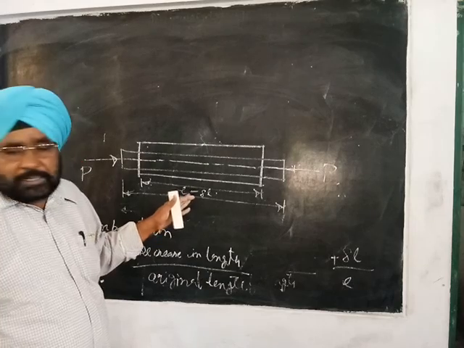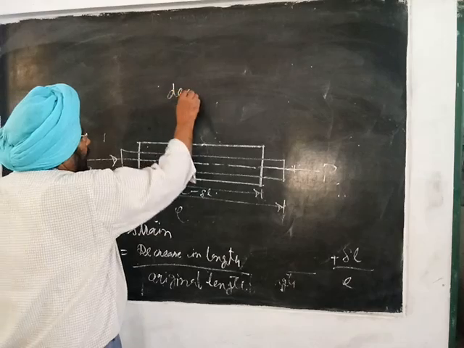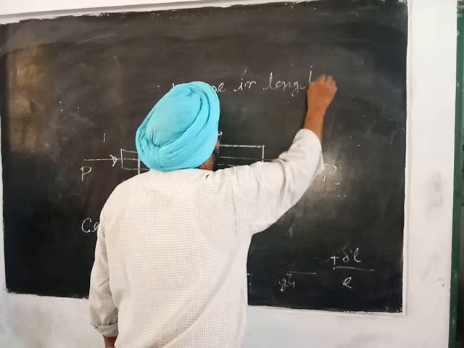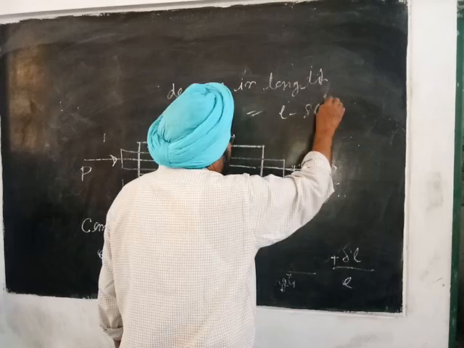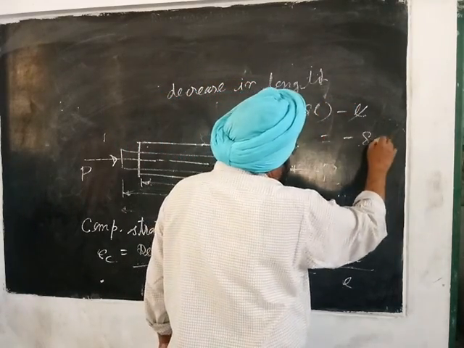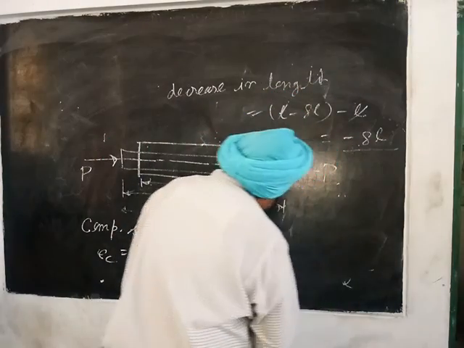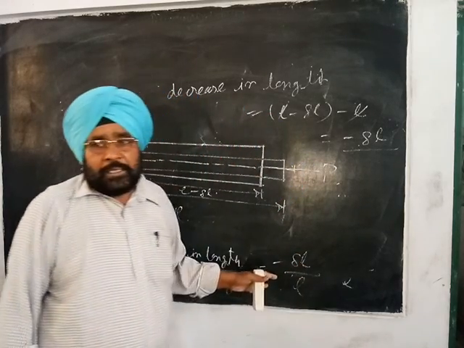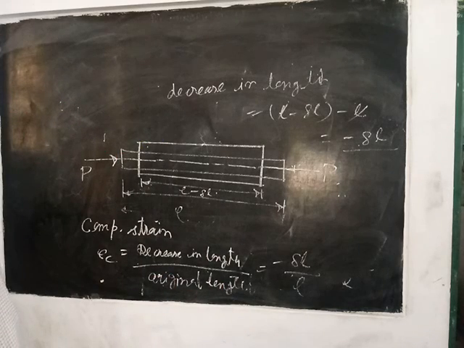So minus delta L is the decrease in length. Compressive strain is equal to delta L upon L with a negative sign. Negative sign shows the length has decreased. Compressive strain is the decrease in length upon original length.